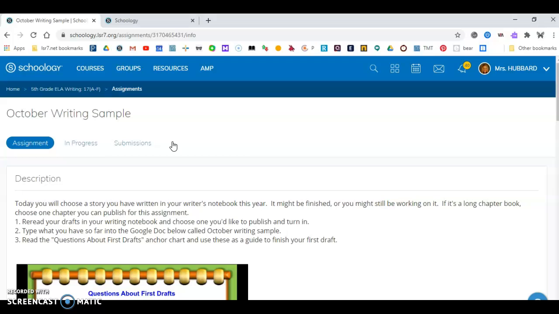Excuse me. Yours looks slightly different. You have My Document, so you'll click on My Document, and then over on the right you have Edit.